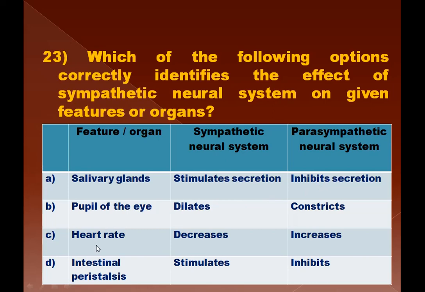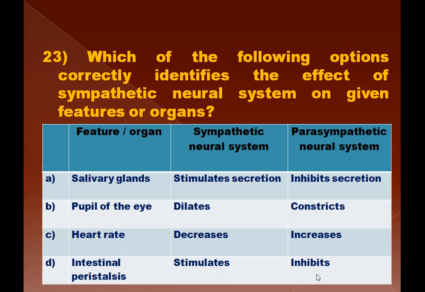Then C, heart rate, sympathetic neural system is given as decreasing, and for parasympathetic it is shown increasing. It is vice versa actually. And then D, intestinal peristalsis, sympathetic system is given to stimulate it, and parasympathetic system to inhibit it.